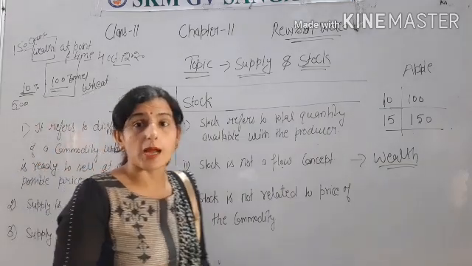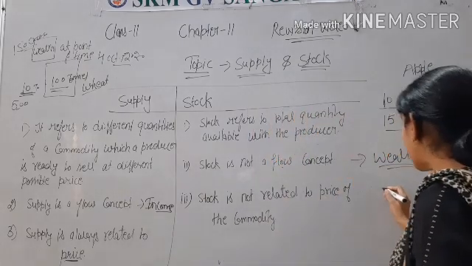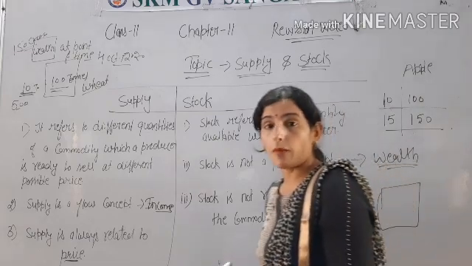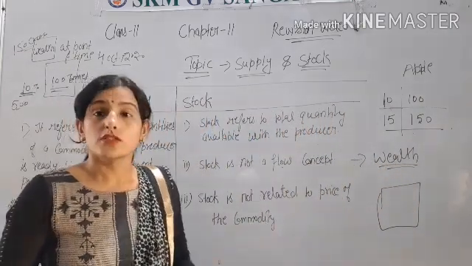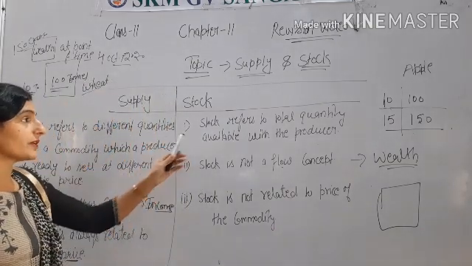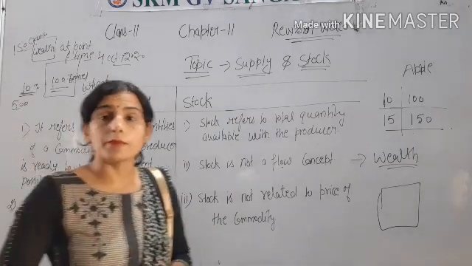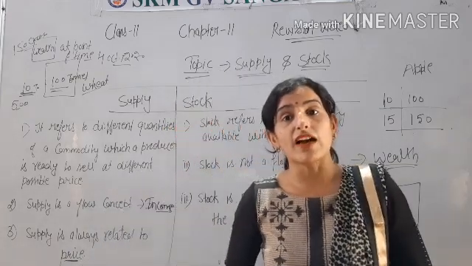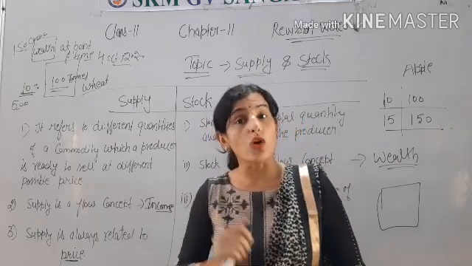Stock is not a flow concept because it is not related to price, and it is measured at a point of time. Means whatever amount of a commodity a person has, that is measured at a point of time, that shows the stock of the commodity. So this is mainly the difference between stock and supply. Supply is a flow concept, but stock is not a flow concept. Like wealth, if we measure the wealth of a person, then it is measured at a point of time and it is a stock concept.